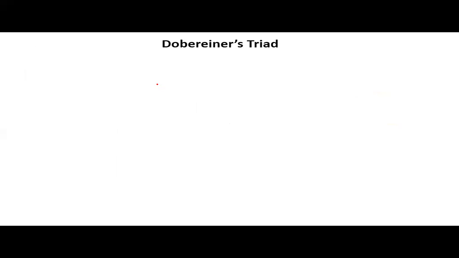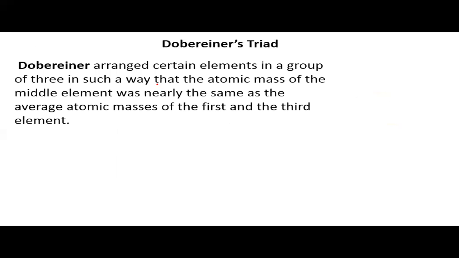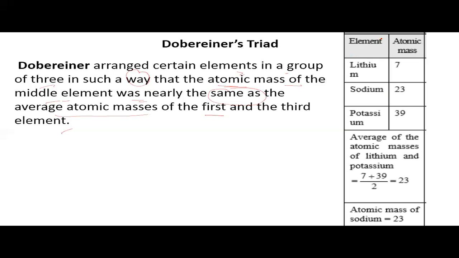First, we will discuss Döbereiner's triad. Döbereiner arranged certain elements in a group of three in such a way that the atomic mass of the middle element was nearly the same as the average of the atomic masses of the first and third elements. Here is an example. Here are the elements and their atomic masses. The atomic mass of lithium is 7. The atomic mass of sodium, we have to calculate, is approximately 23.